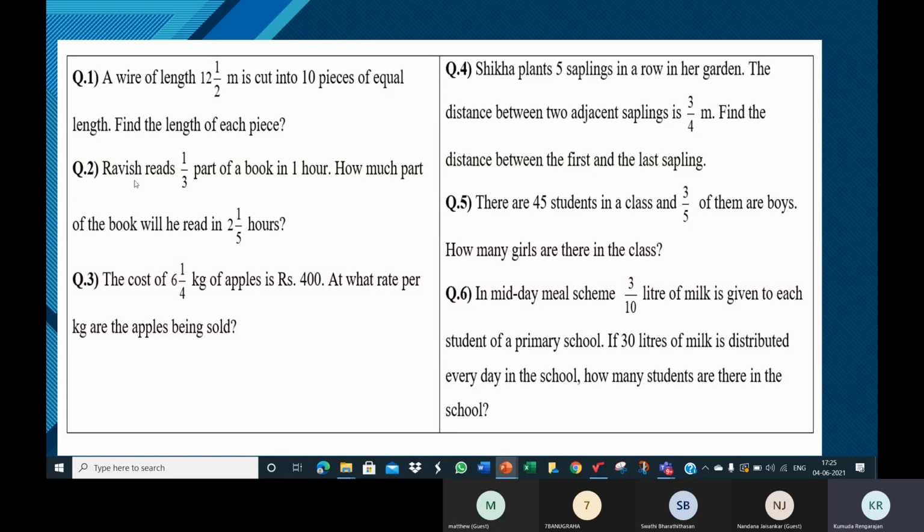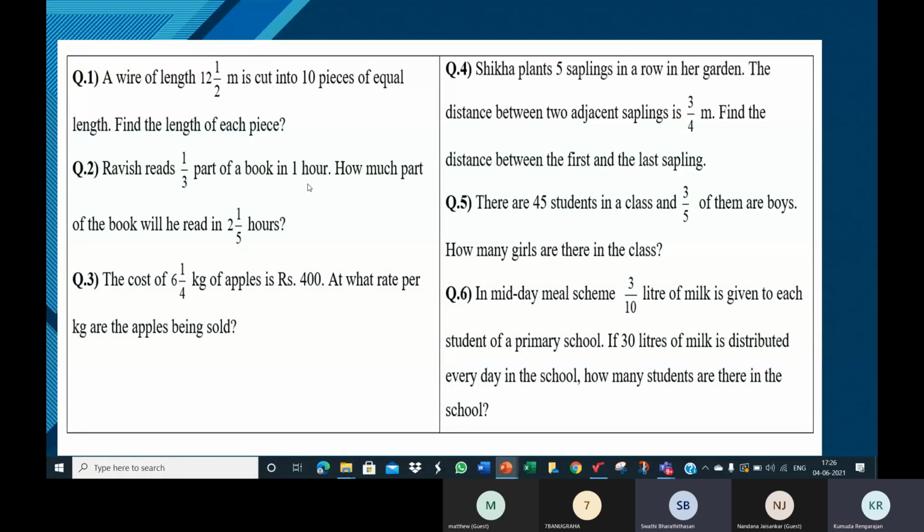So let me read the same question with different numbers. Ravish reads 3 pages of a book in 1 hour. How many pages of the book will he read in 5 hours? 1 hour, 3 pages. 5 hours, how many pages? Tell me. Ma'am, 3 into 5, 15 pages in 5 hours.